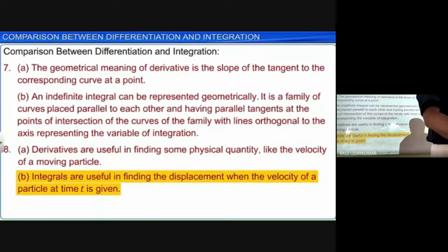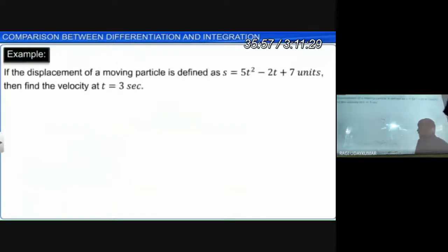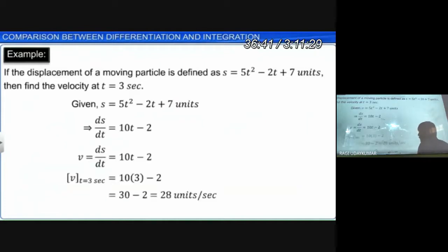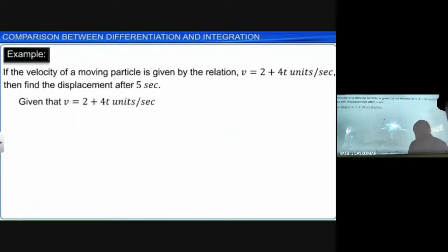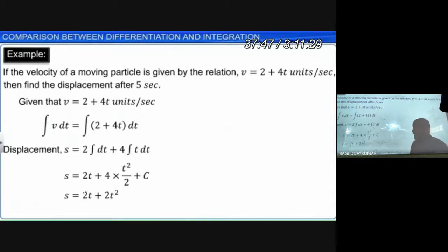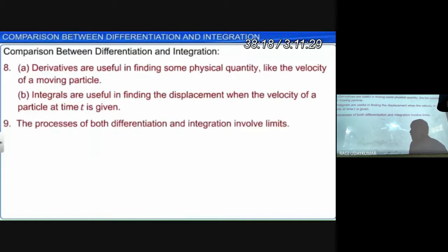So these are different applications. When the velocity function of a moving particle is given, you find the displacement. We are going to learn these in the applications of integrals chapter, where you will learn it clearly.